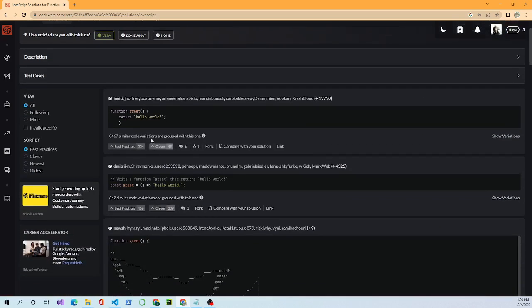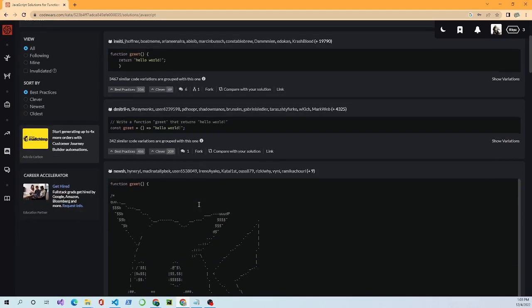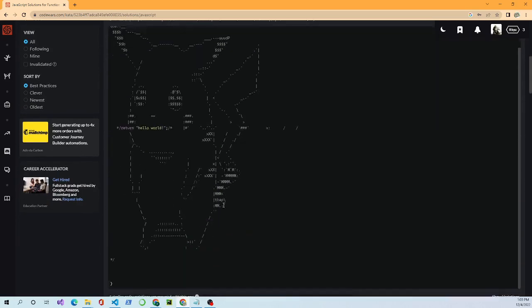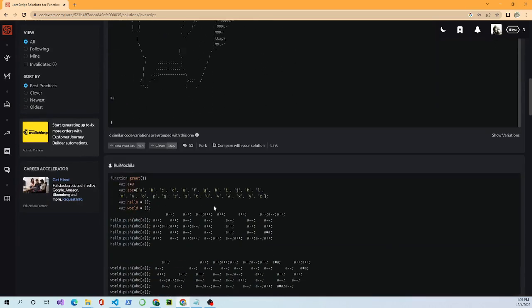Anyway, I like to spend some time reviewing other people's work. And there's a lot of good answers in here. Here's the function hello world. JavaScript: sometimes you can put the semicolon there at the end of each line. You're not necessarily required to all the time, but it's probably a good habit to be in putting it there. But anyway, people rank them, and you keep climbing the ranks.